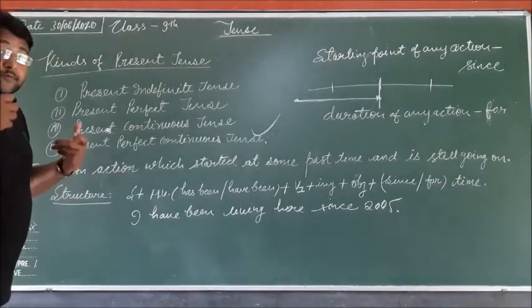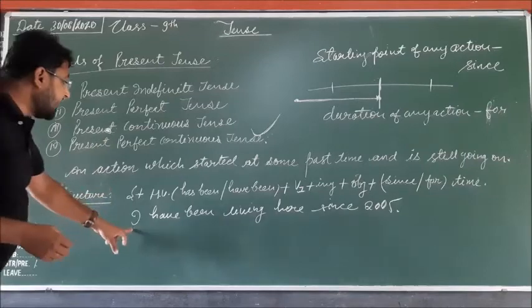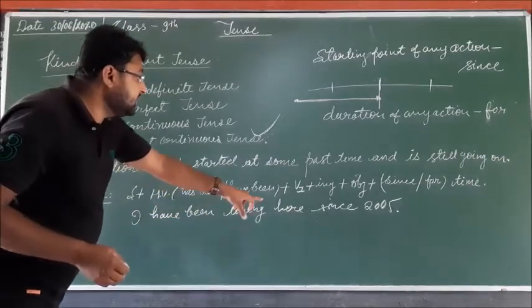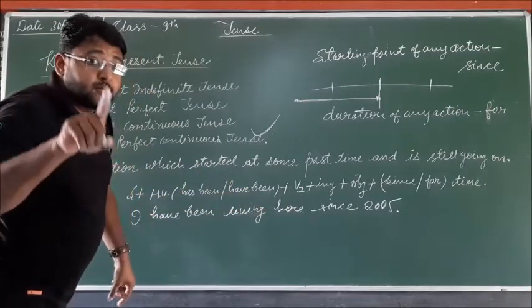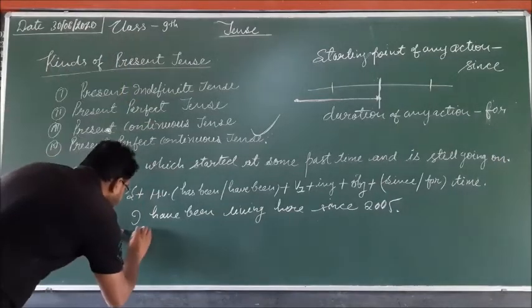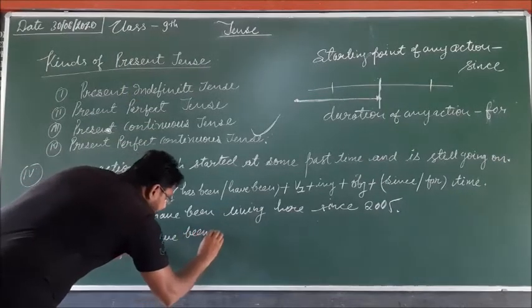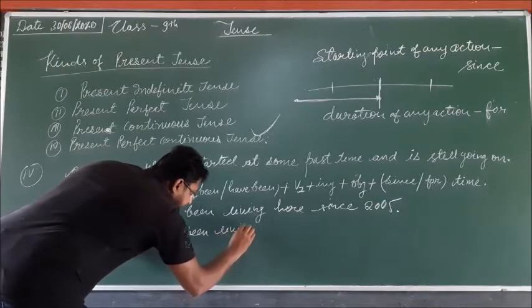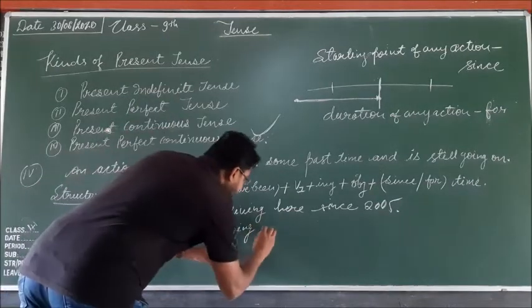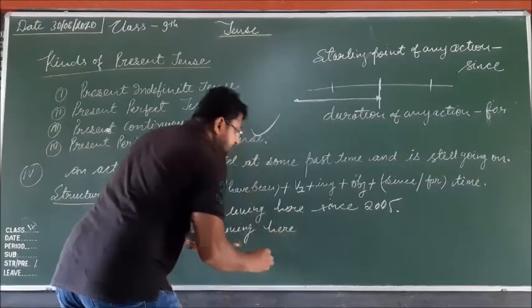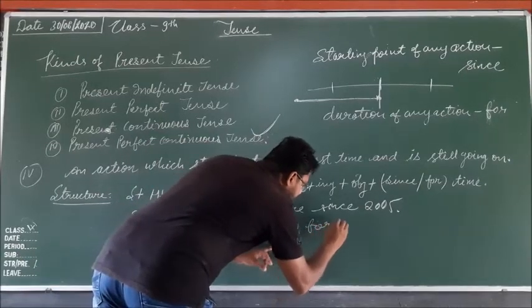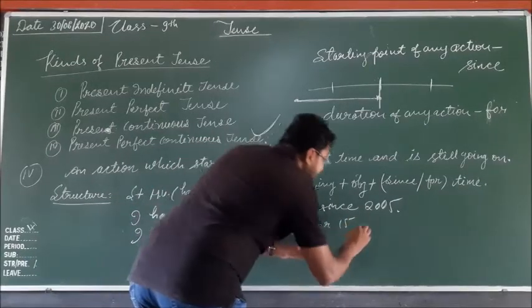And for: I have been living here for 15 years.